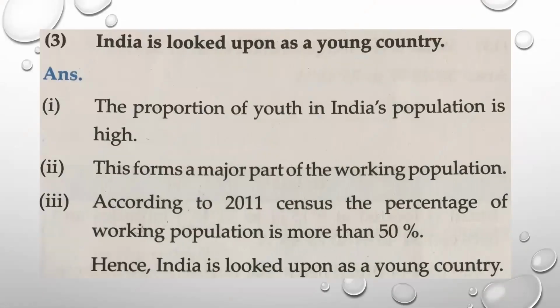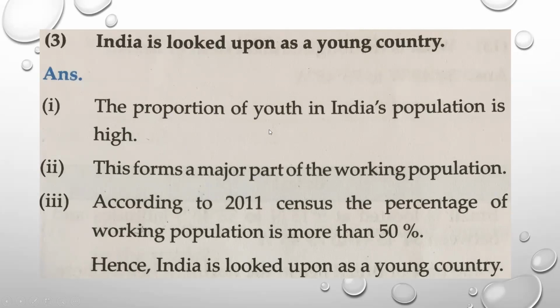Now give reason: India is looked upon as a young country. Just now we have discussed this. Point number one is what? The proportion of youth in Indian population is high. Means more number of population belongs to young generation as compared to children and old age. So this forms a major part of working population.